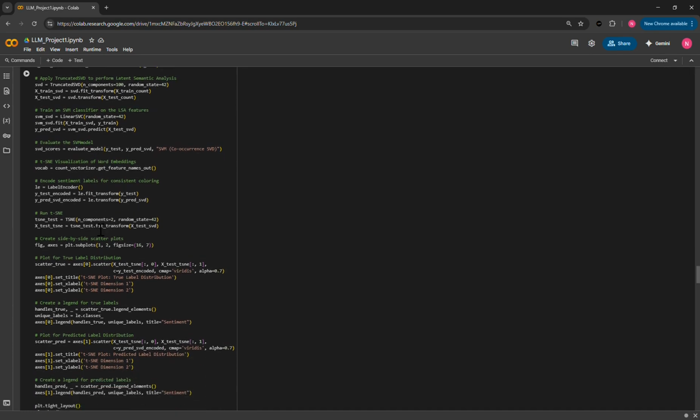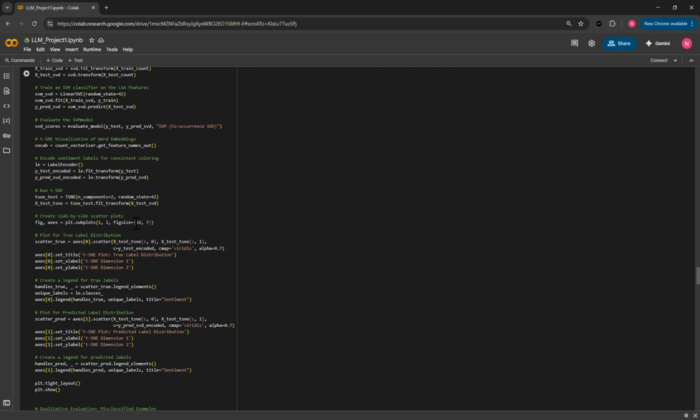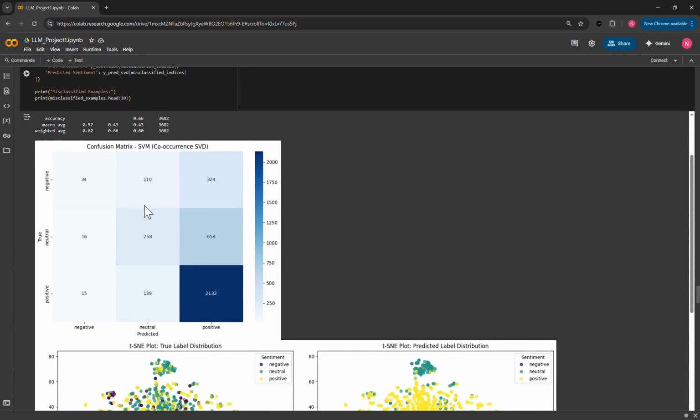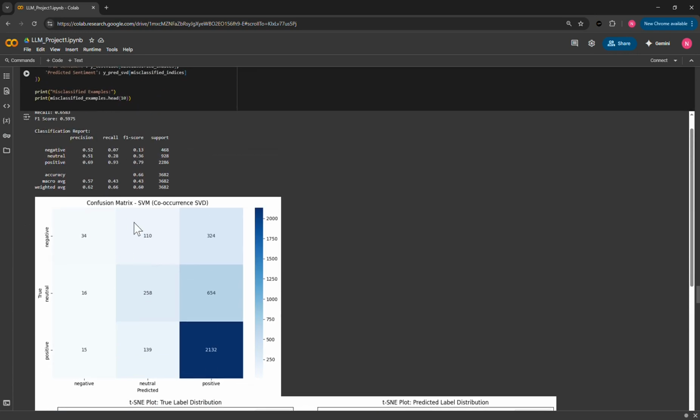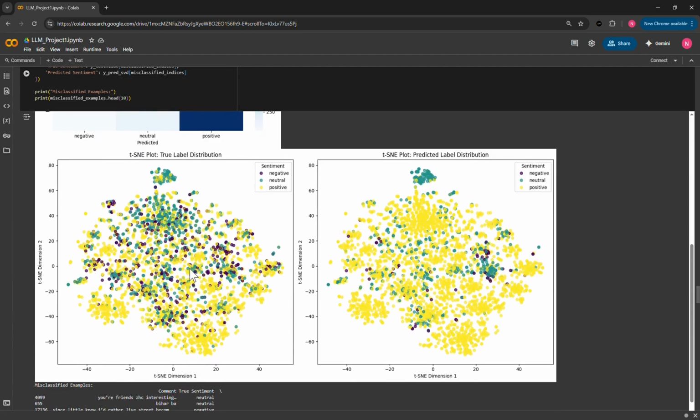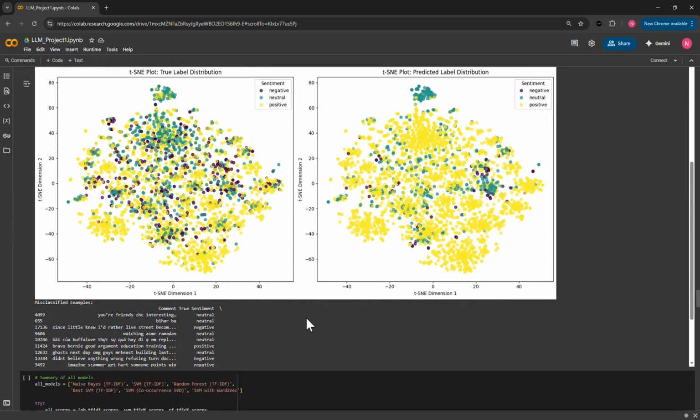We evaluated it, and then we printed off a t-SNE visualization for it. Here we just have the evaluation, and then here's our t-SNE plot. So as you can see, this large group was just attributed as positive. So this is just part of our data set imbalance issue.